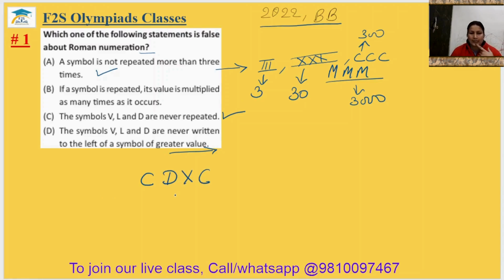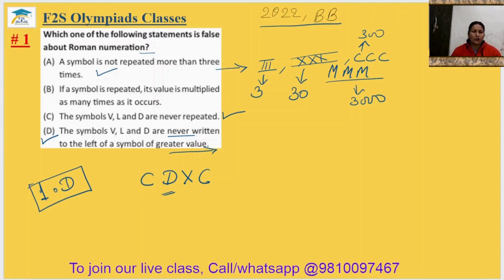So you can see D is written to the left of the C also. So in this way we can say this statement is mentioned wrong. That's why we will go with option D. The first answer is option D.